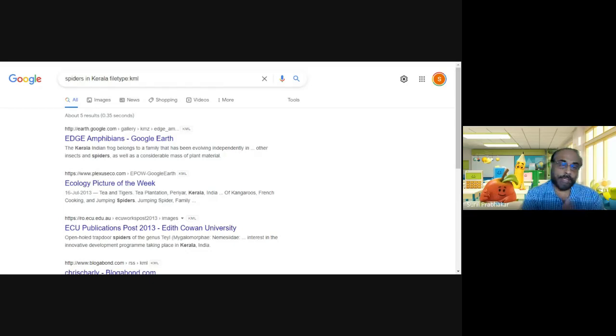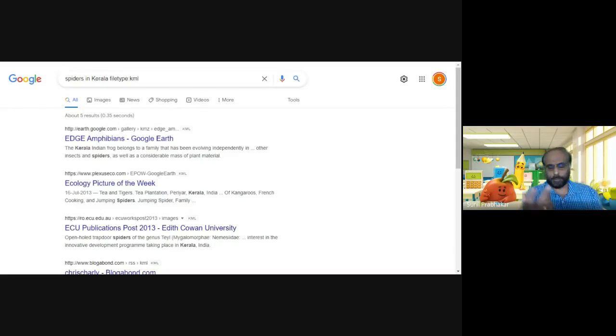If you log in to your Gmail or Google account and click on these nine-point boxes, then you will see a lot of resources provided by Google. You can go to the Google Drive. In the Google Drive, you can click on the New button and click for more resources.